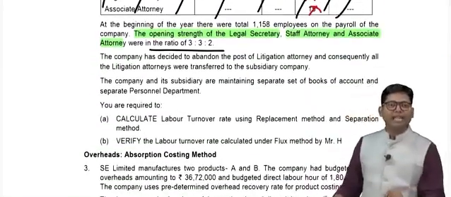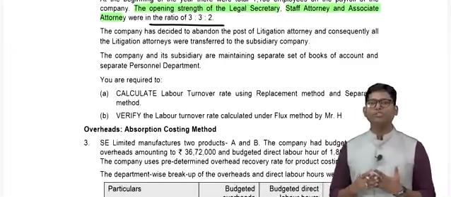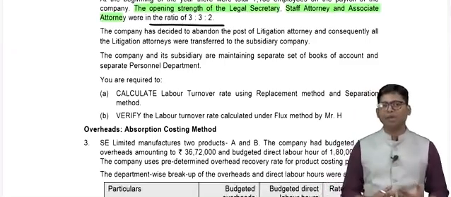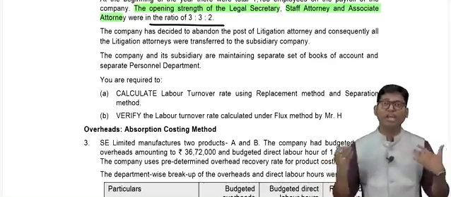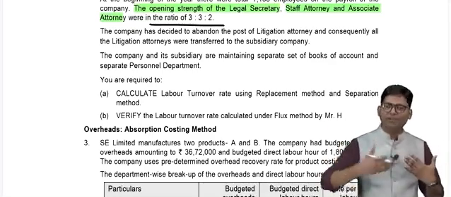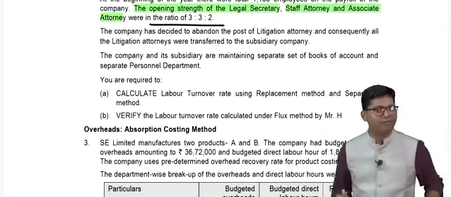Next point says that the company and its subsidiary are maintaining separate sets of books of accounts and a separate personnel department. They are having different accounting sets, they are having separate HR departments, and that's why the subsidiary's calculation we are performing separately and the holding company's calculation we are performing separately.